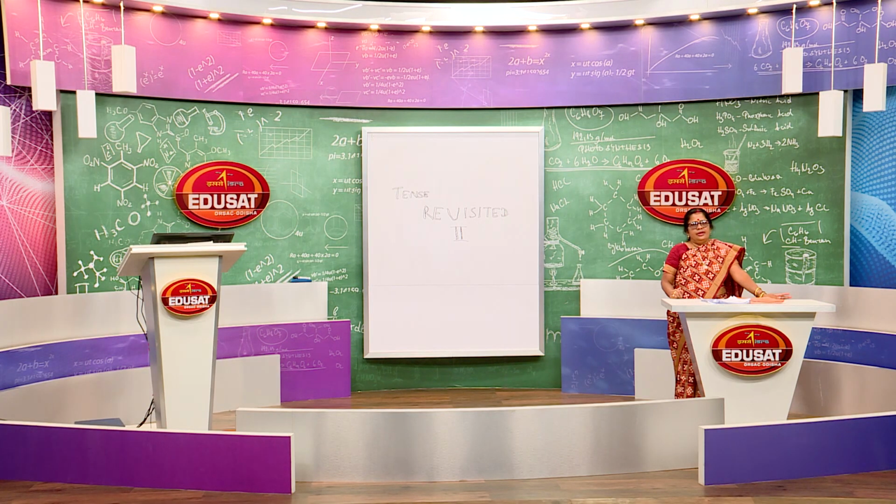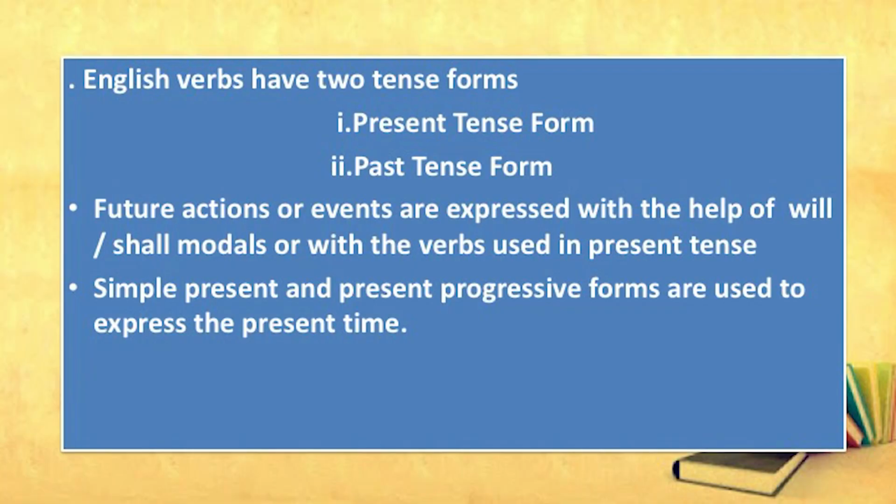Time has three broad divisions: present, past and future. But tense is a grammatical concept specific to language. English verbs have two tenses only: present tense and past tense, no future tense. For future actions, we take the help of modals, will or shall, or the present tense verbs.